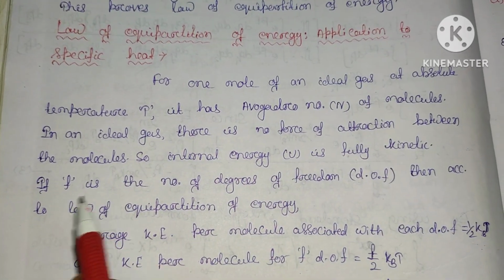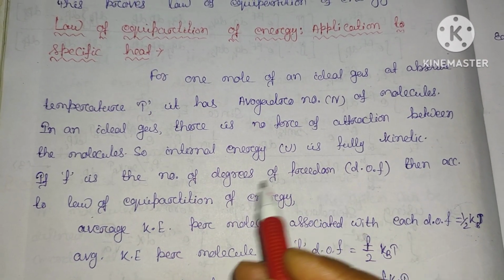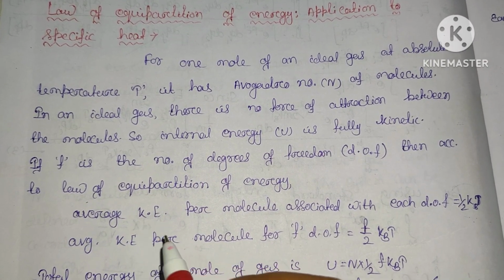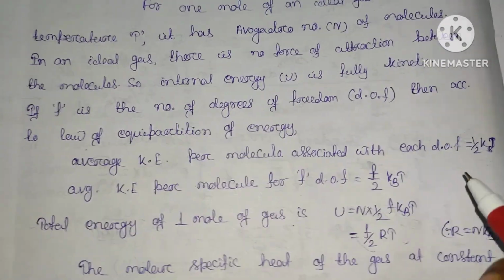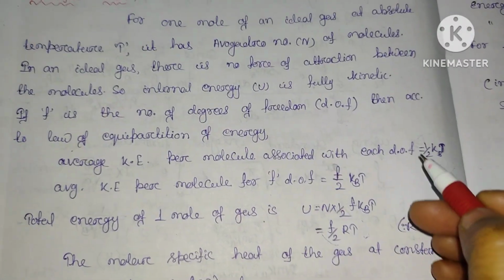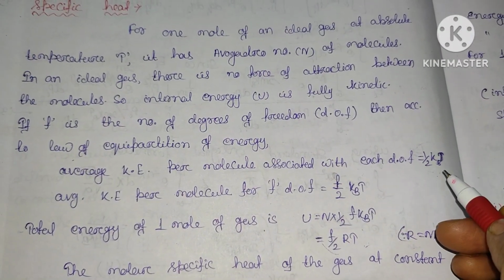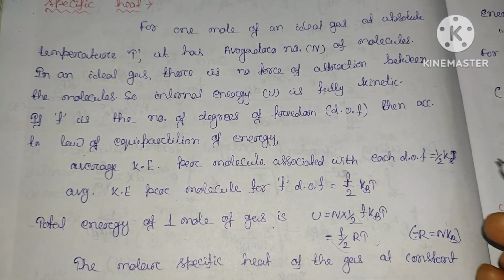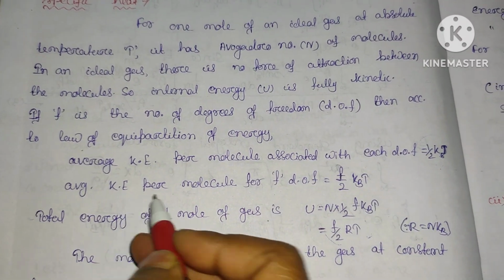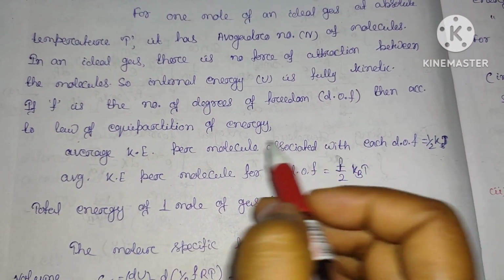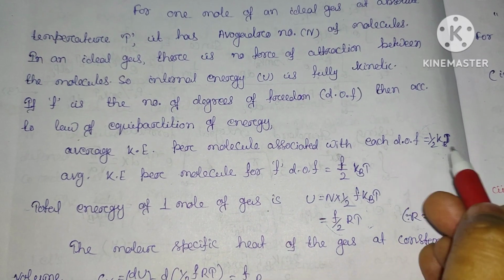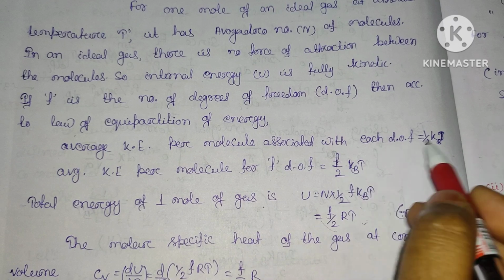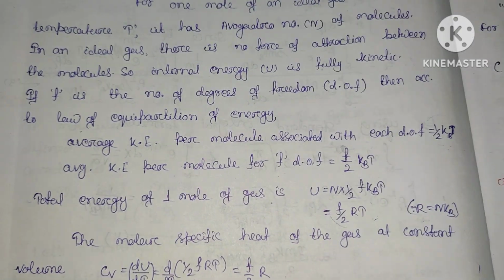If F is the number of degrees of freedom, then according to the law of equipartition of energy, the average kinetic energy per molecule associated with each degree of freedom will be half kT. This is the equipartition of energy. For 1 molecule it is half kT, so for F degrees of freedom, this will be simply 1 by 2 kT into F, that is F by 2 kT.